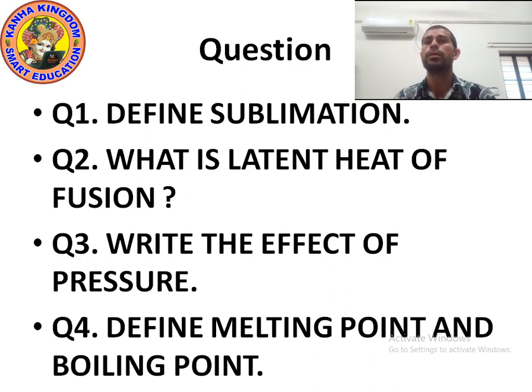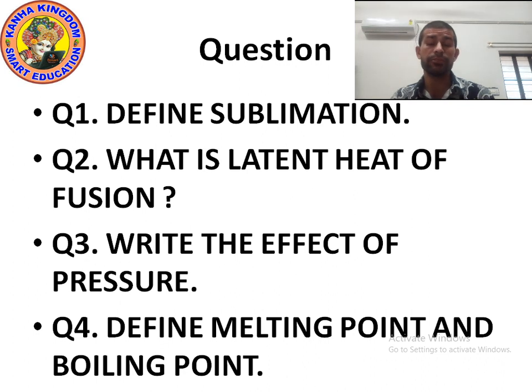Okay. Question number 4, define melting point and boiling point. What is melting point? The temperature at which a solid starts to melt, starts changing into liquid form, is called melting point. The melting point of ice is 0 degrees Celsius, which means 273 Kelvin.